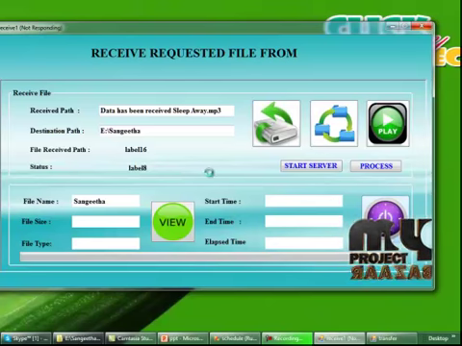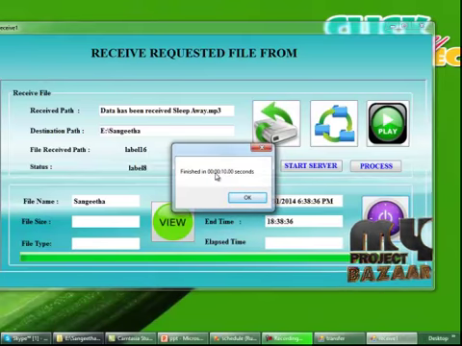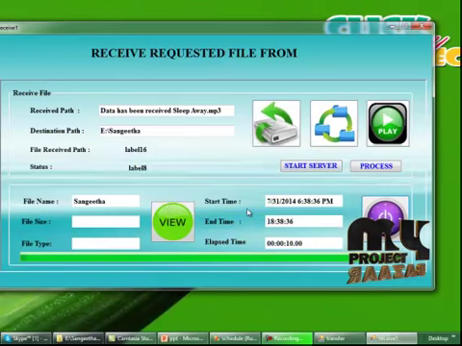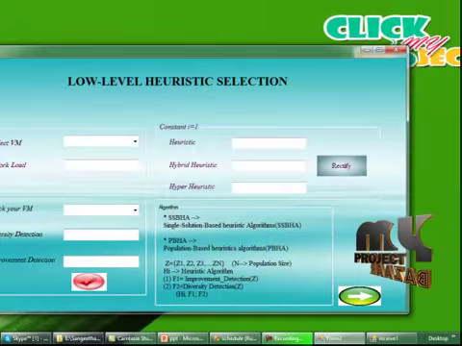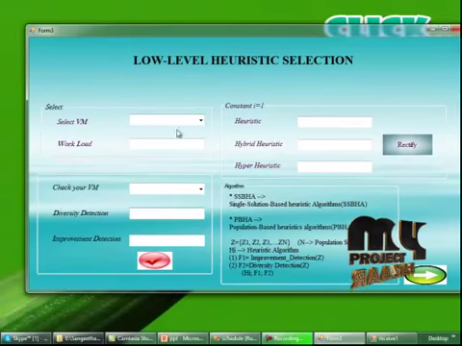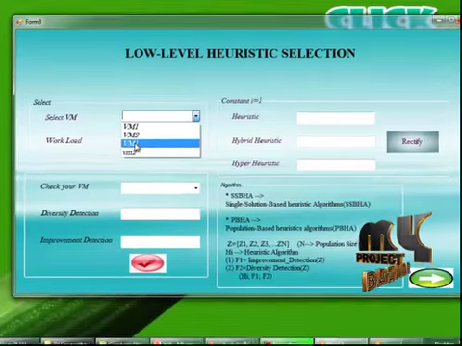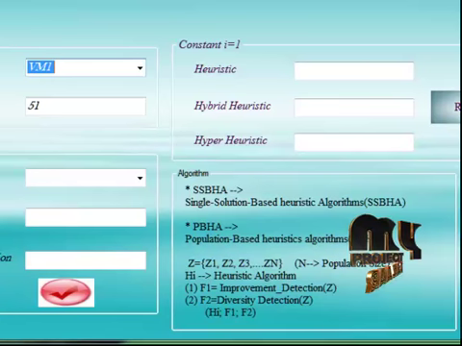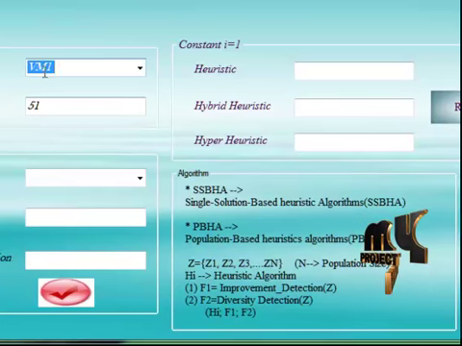So finished in 00:00:10.00 seconds. Okay. So start time, end time and elapsed time will be displayed here. Then we move to the next form, that is the low level heuristic selection. In this form we can select a schedule process of VM1, VM2. So I am going to select VM1 and the workload, that is VM1. Workload is nothing but a schedule. So we need schedule 51 to VM1.